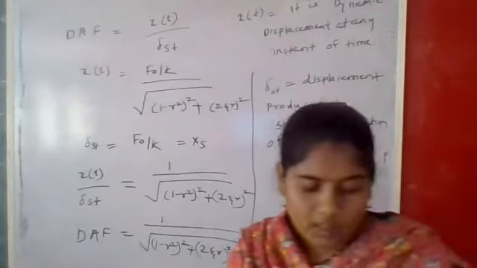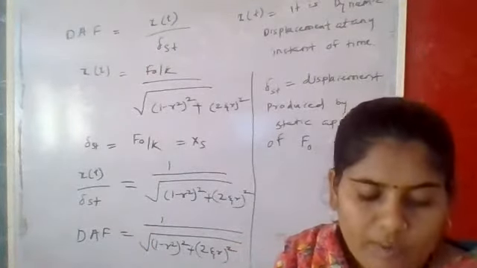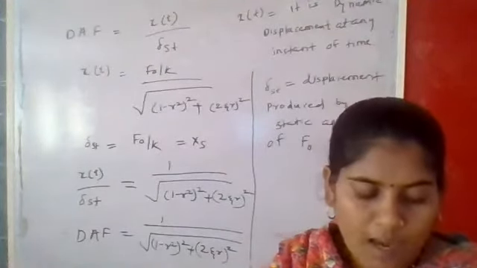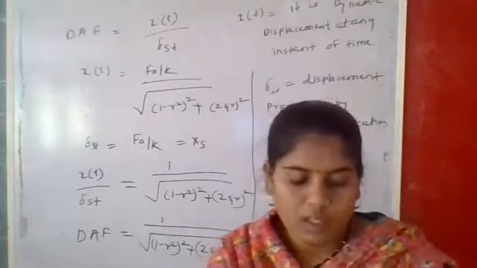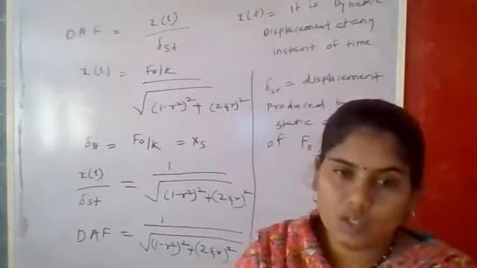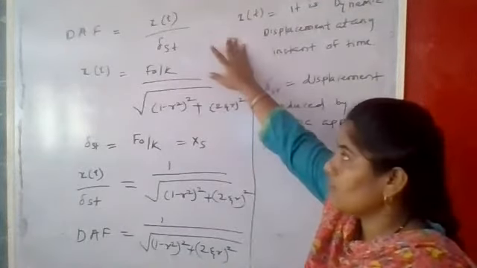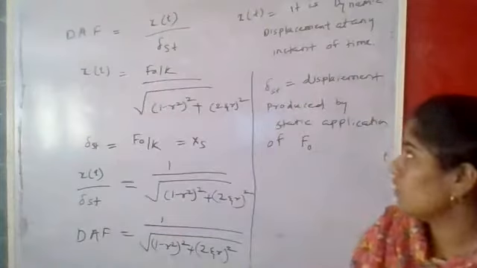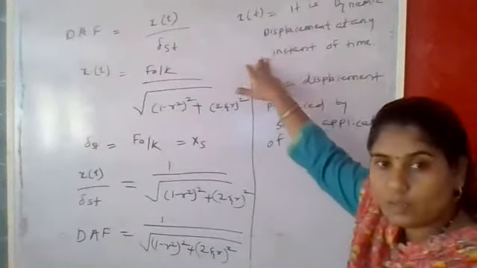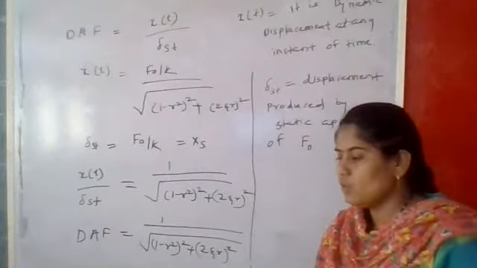So you can write down this. Once again I will read here. Dynamic load factor is defined as the ratio of dynamic displacement at any instant of time to the displacement that would have been produced by static application of force F naught. Okay, that is the definition of this dynamic amplification factor. Now you write down these formulas whatever I have written for the dynamic amplification factor, and you denote this x of t, what is meant by this x of t and what is meant by this del st in your notebook. I will give you 5 minutes, all of you write down.